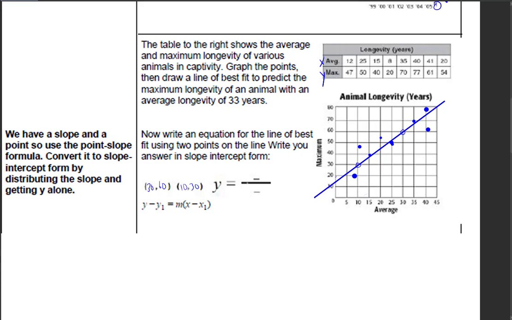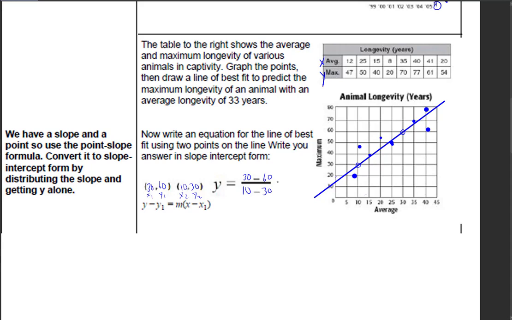And now what I want to do is figure out what my equation is for that line. Now we've been doing this for a while now. Once again, we have 2 points and we want to make an equation of a line from 2 points. So let me label this: this is going to be my x1, my y1, my x2, and my y2, right? So this is going to be 30 minus 60, right, over 10 minus 30, right?